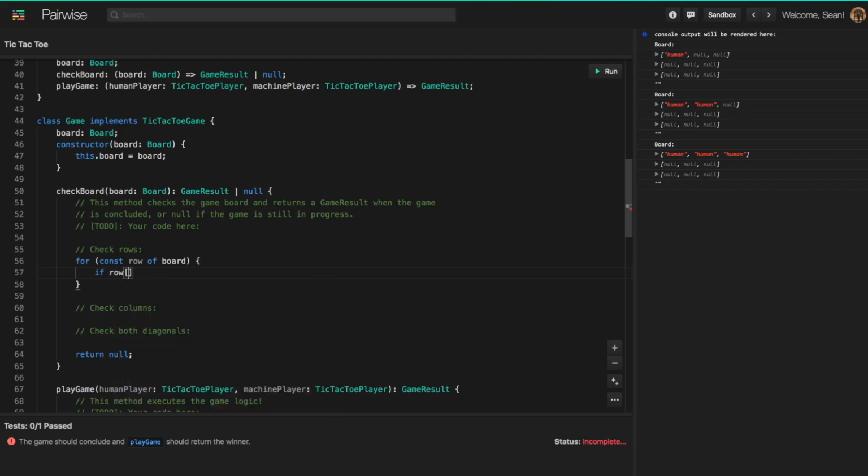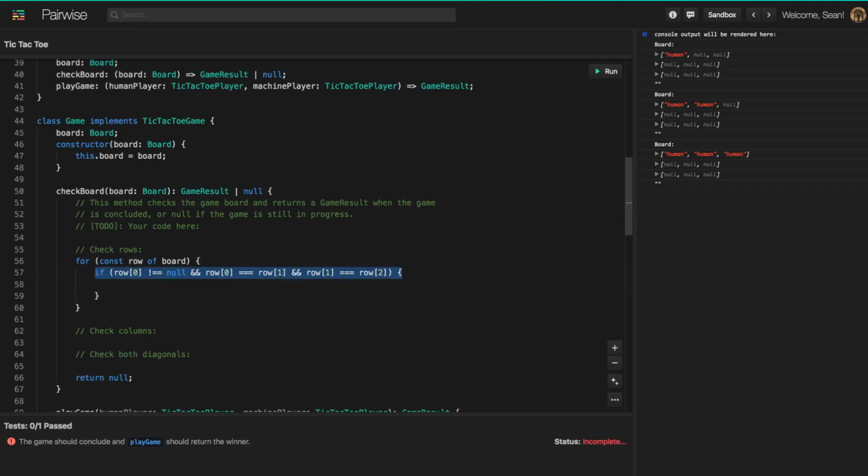So we can say if the current row at position 0 is not equal to null, because we want to make sure that it's actually populated by a human or machine player. If it's not equal to null, and the row at 0 is equal to the row at position 1, and the row at position 1 is equal to the row at position 2.